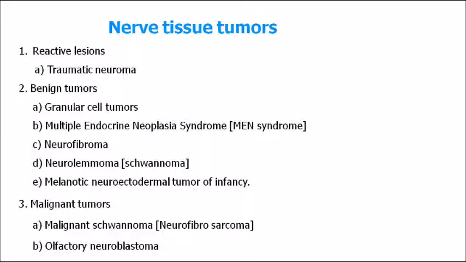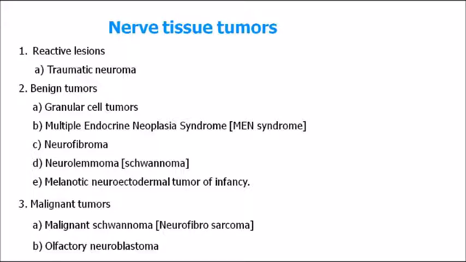Now we are moving on to the next section in the connective tissue. The next part is nerves, isn't it? So nerve tissue tumors. Which are the nerve tissue tumors? They can again be broadly divided into reactive lesions, benign tumors and malignant tumors connected to the nerve. The reactive lesion is traumatic neuroma. If you undergo any kind of trauma, injury or fracture, there can be a development of neuroma that is known as traumatic neuroma.